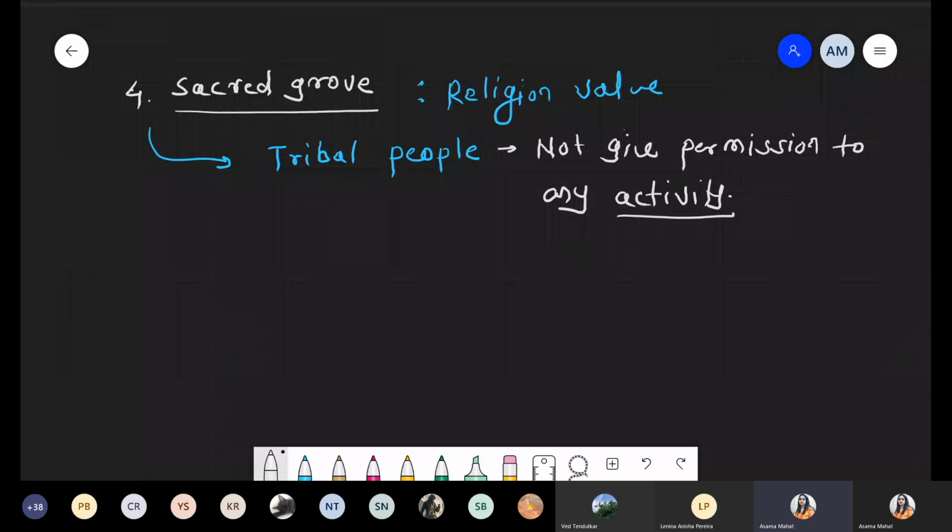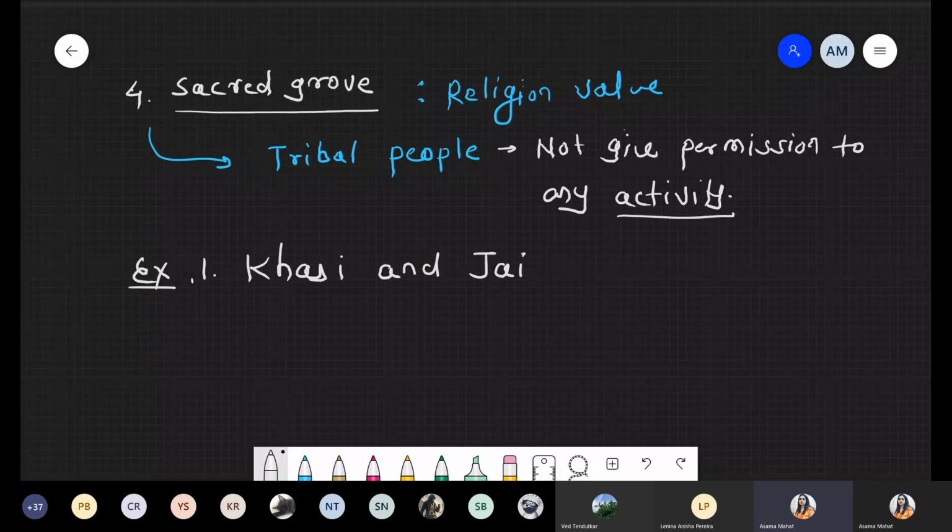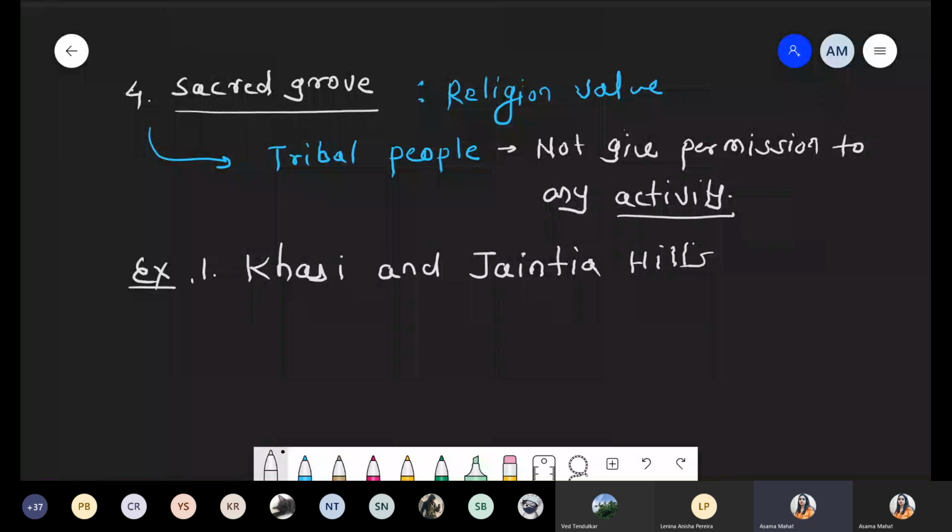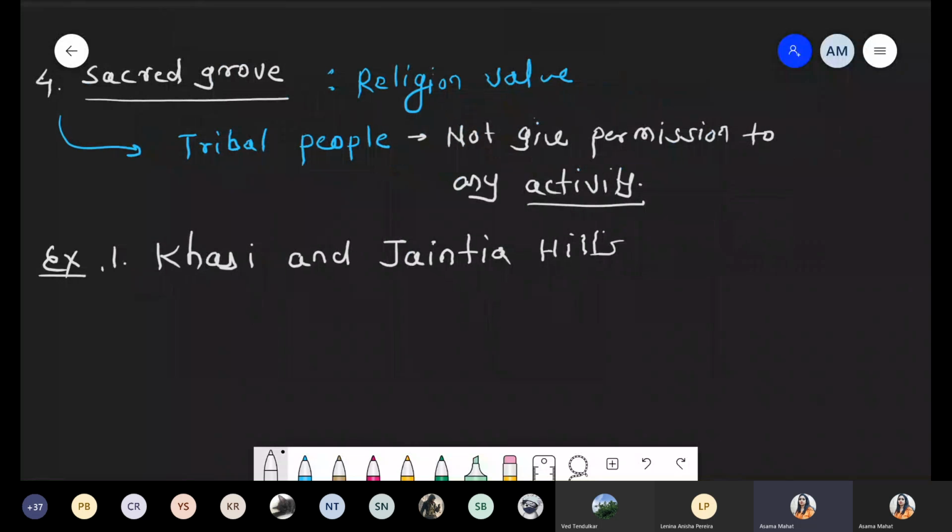So in India, we have some areas where such sacred groves are present. Number 1, for example, is Khasi and Jaintia hills. The Khasi and Jaintia hills are located in Meghalaya.